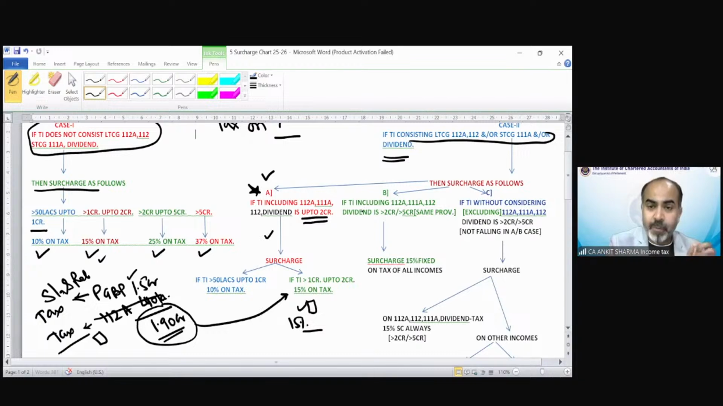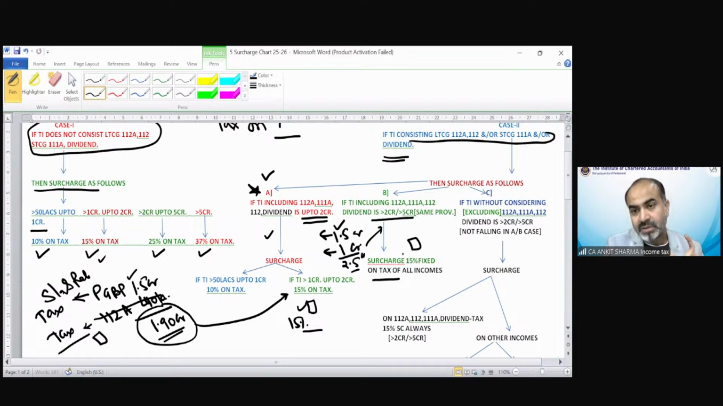Now it says if total income, including these incomes, exceeds 2 crore. Now suppose PGBP was 1.5 crore and 112A was 1 crore. So now that is 2.5 crore. Now my case would fall under B category. So now it says surcharge would be 15%. So we have to calculate tax as per slab rate on PGBP income and as per section 112A on the special category income. Whatever will be the total tax, surcharge would be 15% fixed.